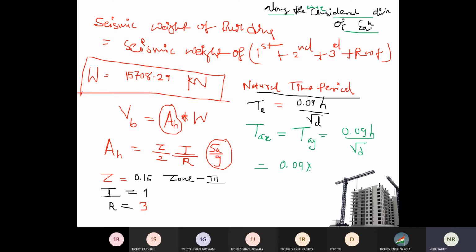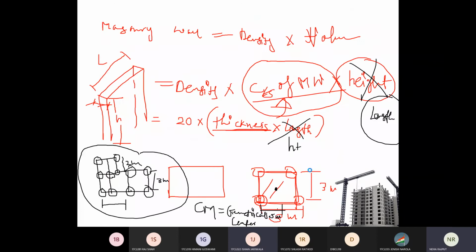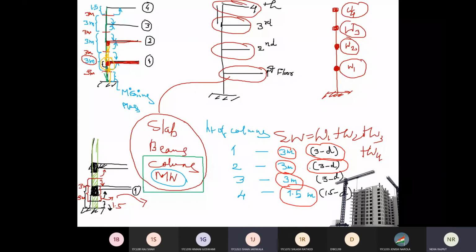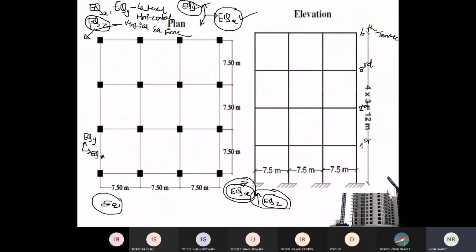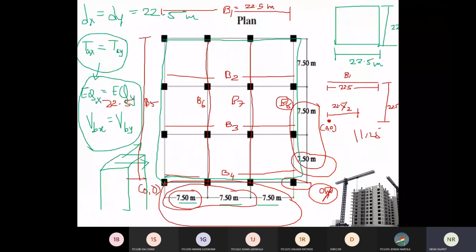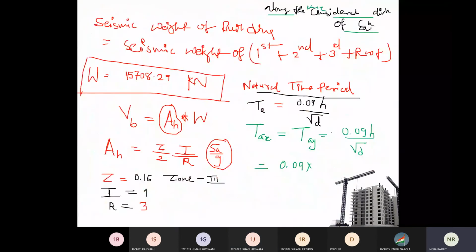Height of the building? 9 meter? No, ma'am, I think 12 meter. So 12, and what is your base dimension? 22.5. Chalo, find out time period in x and y both.